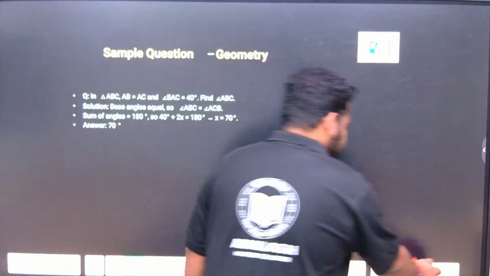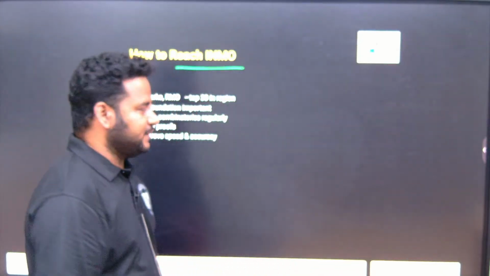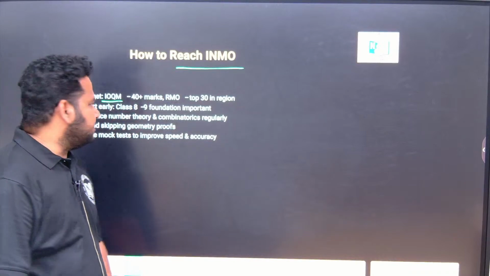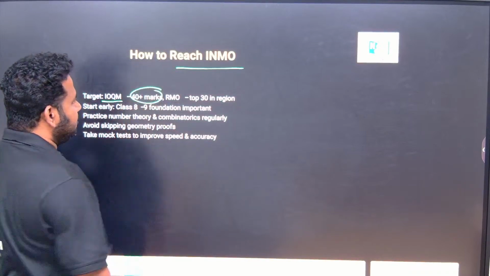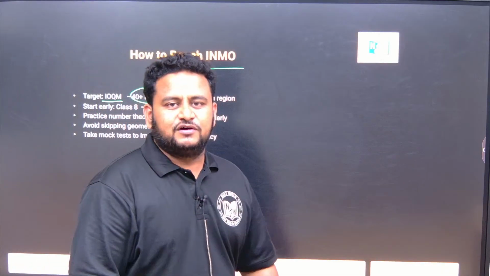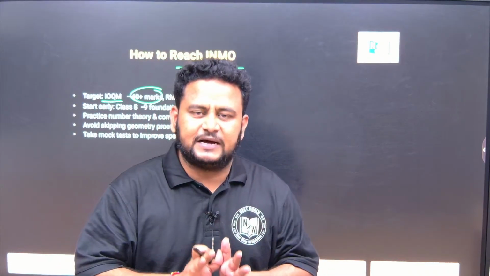Next, coming to how to reach the Indian National Mathematical Olympiad. First, you have to clear IOQM. You have to target 40 plus marks. The safe score is actually 45. Take it from me, if you score 45 to 50, definitely you will get qualified. But the target should be at least 40.